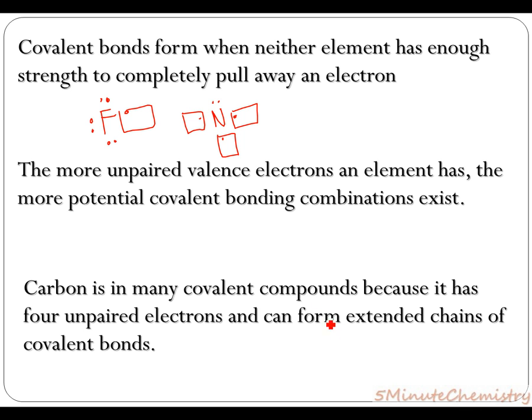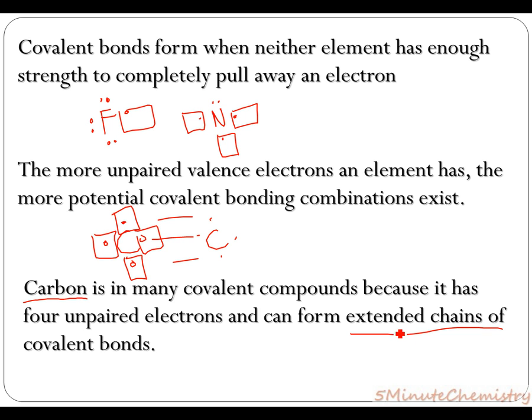Now, the most versatile of these would be our carbon atom. A carbon atom has only 4 valence electrons. These 4 valence electrons offer 4 bonding domains. So what carbon can do is bond, let's say, with another carbon, and it could form a single bond, a double bond, or a triple bond with itself, and still have room to connect to another atom. So carbon has the ability to make these extended covalent bonds with itself and with other nonmetals.